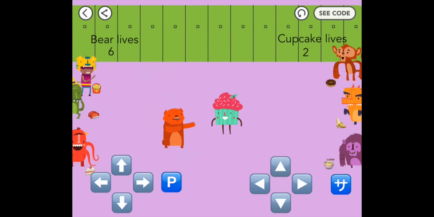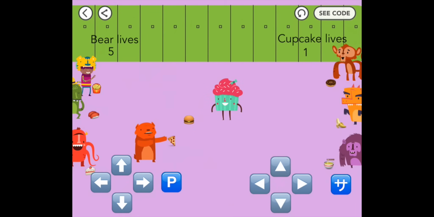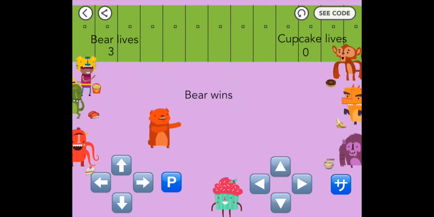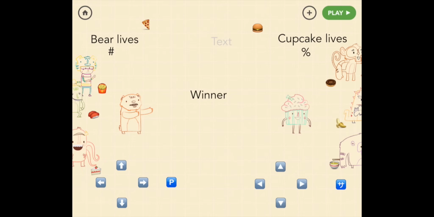With a little help from us here at Hopscotch, you're going to be a programming pro in less than an hour. And if you ever get confused, you can rewind or pause the video to catch up. When you're done, your friends can play the game you've made on their iPad or iPhone anywhere in the world. Awesome! So let's get started.